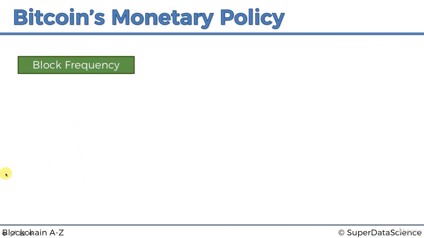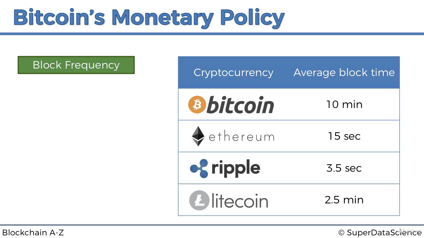Okay, so the halving principle, and now let's talk about block frequency. So block frequency is how often do those blocks come in that break the reward, which is right now 12.5 Bitcoins per block. How often do they come in? Well, depending on the cryptocurrency, they are different. For instance, in Bitcoin, it's every 10 minutes. In Ethereum, it's every 15 seconds. In Ripple, it's every 3.5 seconds. In Litecoin, it's every 2.5 minutes. So it really depends on the design of the system.